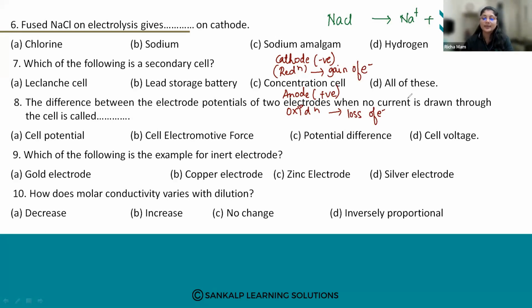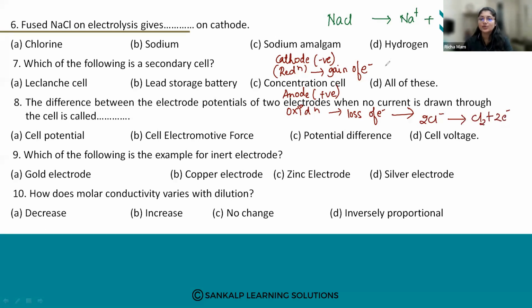So what will happen at the cathode? Sodium will be deposited at the cathode. At the anode, 2Cl minus gives you Cl2 plus 2 electrons.